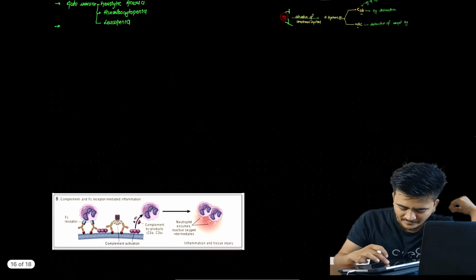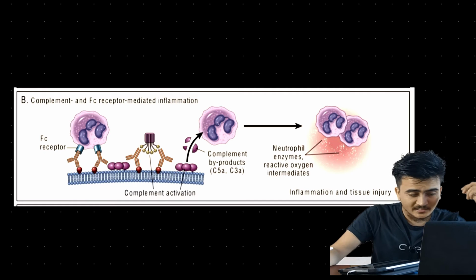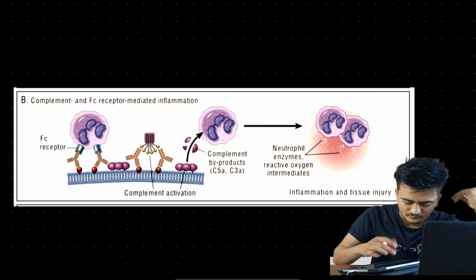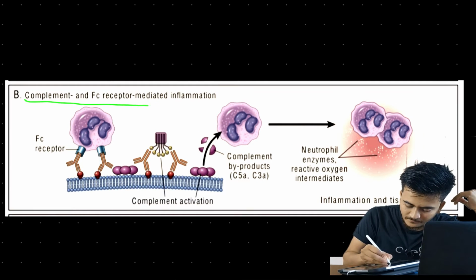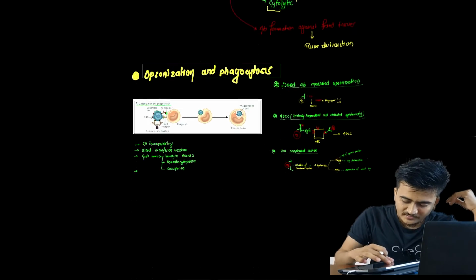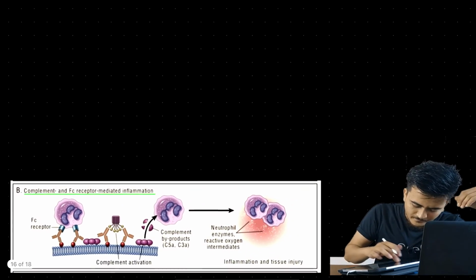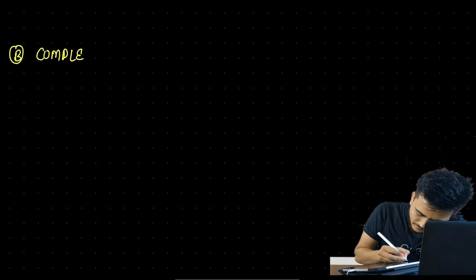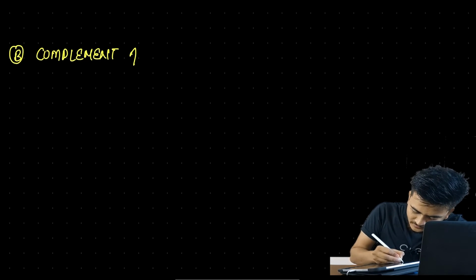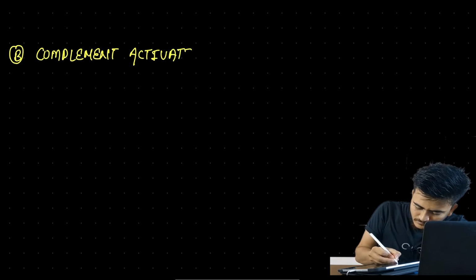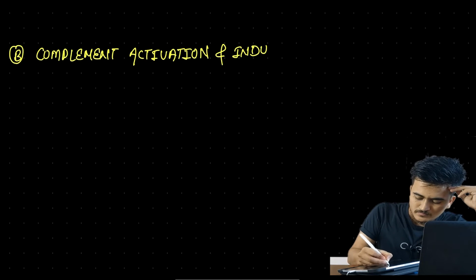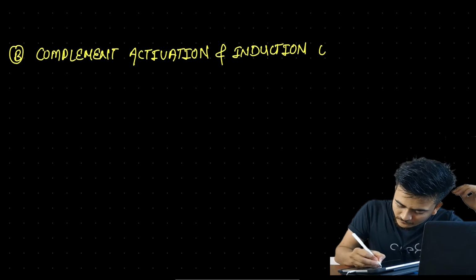Now proceeding forward, we will find the next mechanism. And what is the next mechanism? The next mechanism is complement activation and induction of inflammation. Let me write it. We will write it as B. This B is complement activation and induction of inflammation.